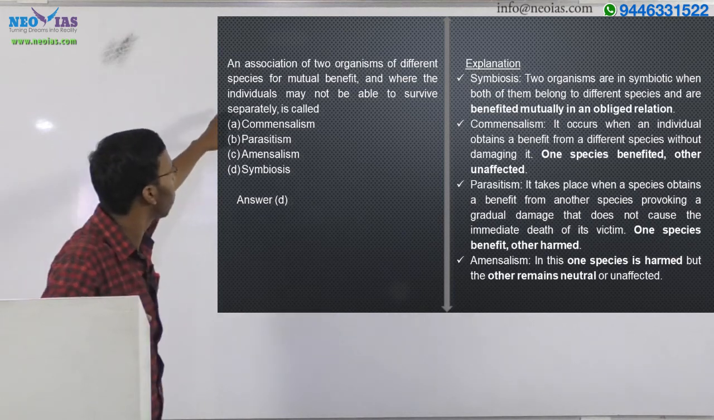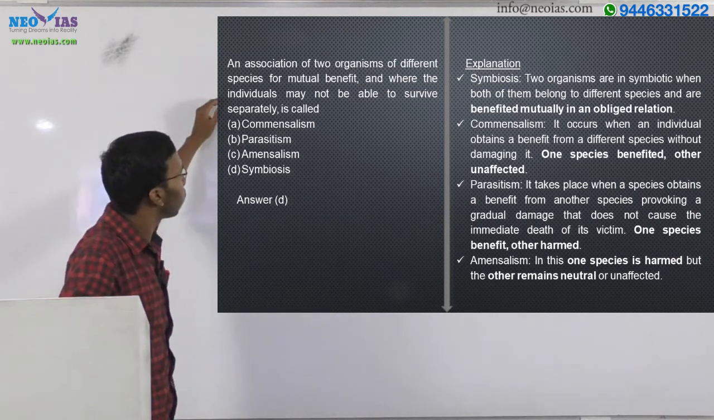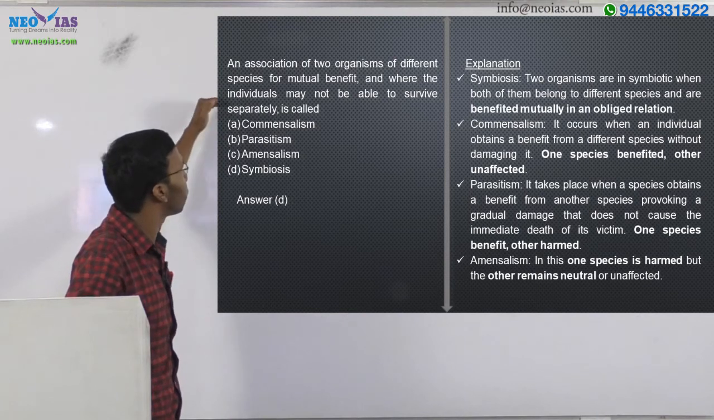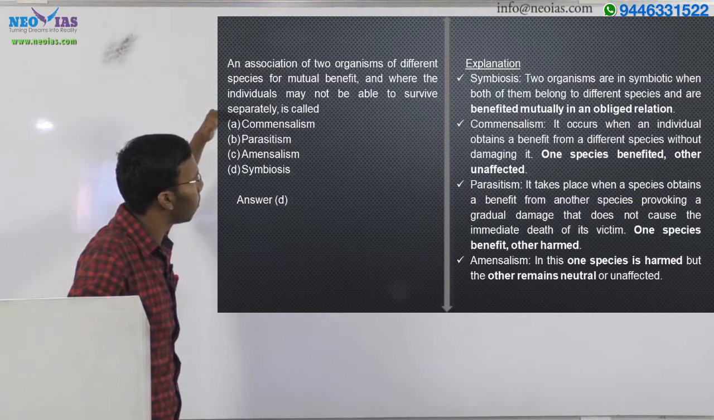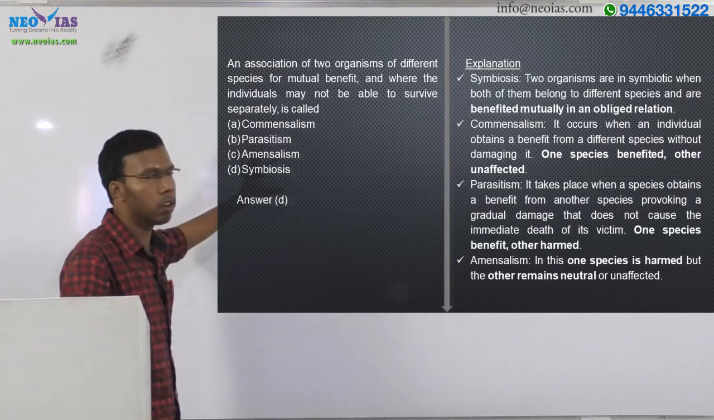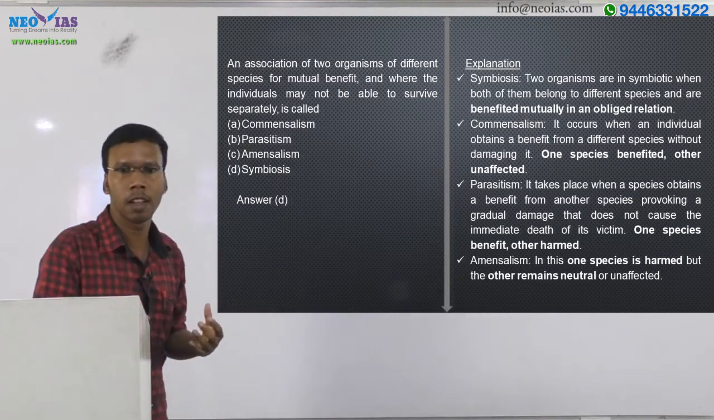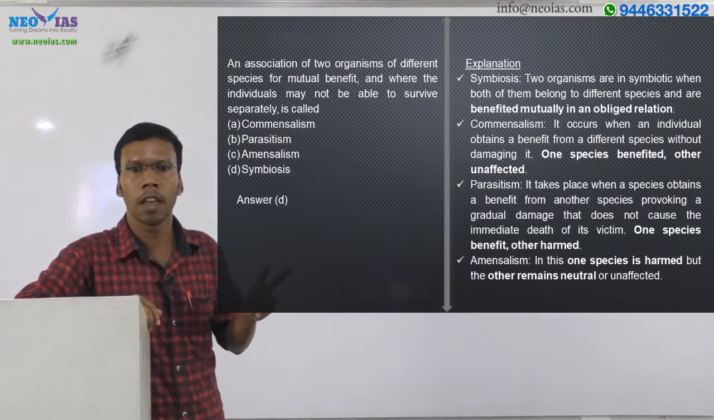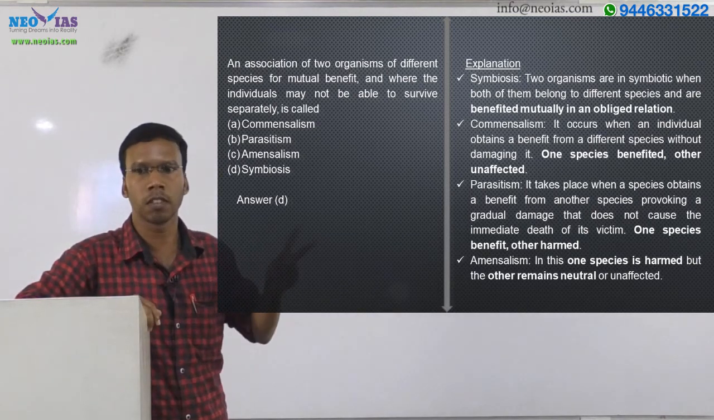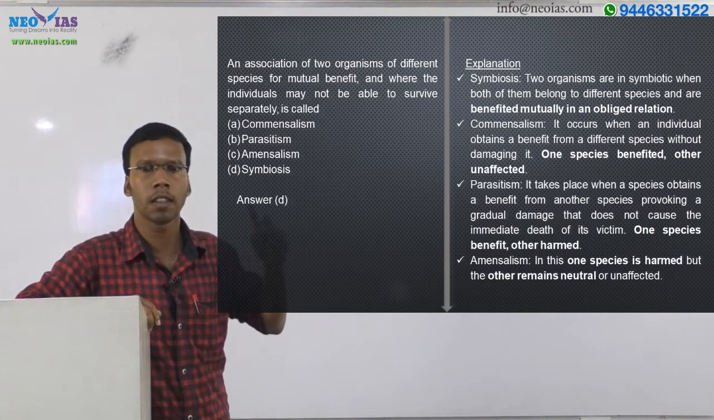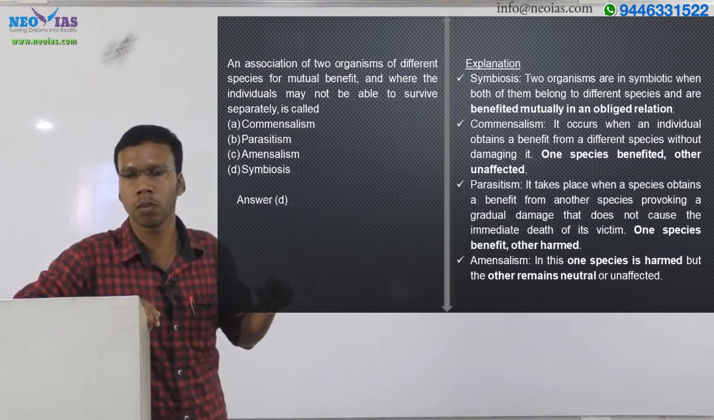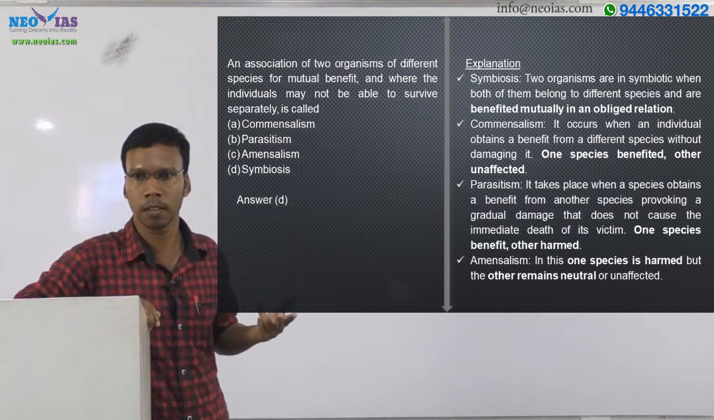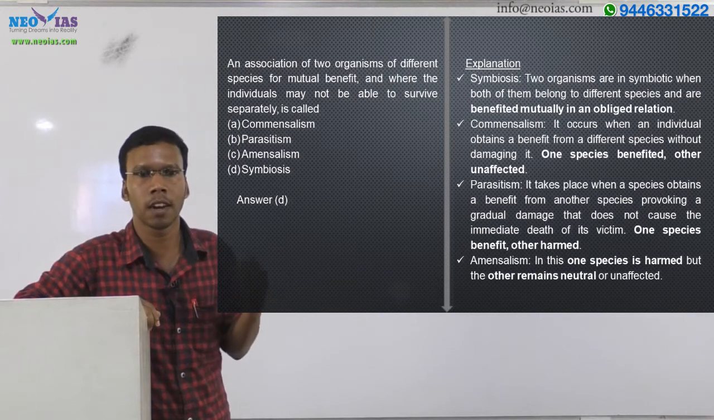The question they asked regarding species interaction is: an association of two organisms of different species for mutual benefit, and where the individuals may not be able to survive separately, is called what? So they said that there are two organisms which cannot live without each other. In order to sustain the other species, the second species must live. So if one species dies, the other will also face a threat. So that's the relation they are asking about.